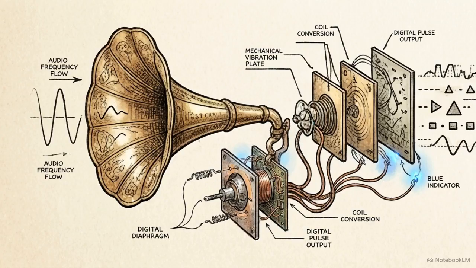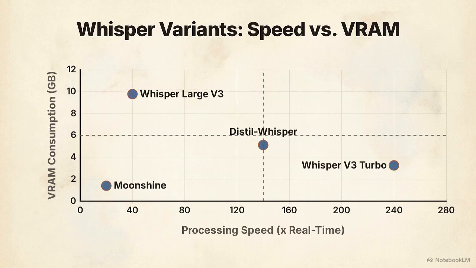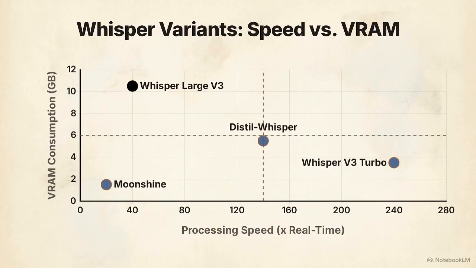Next, we add the senses. To interact with this research via voice without network latency, we need local speech-to-text. This Qdrant chart plots the Whisper model variance based on VRAM consumption and real-time processing speed. For batch transcription where precision is paramount, we deploy Whisper Large v3. For real-time, interactive voice sessions, Whisper v3 Turbo gives us the necessary speed.